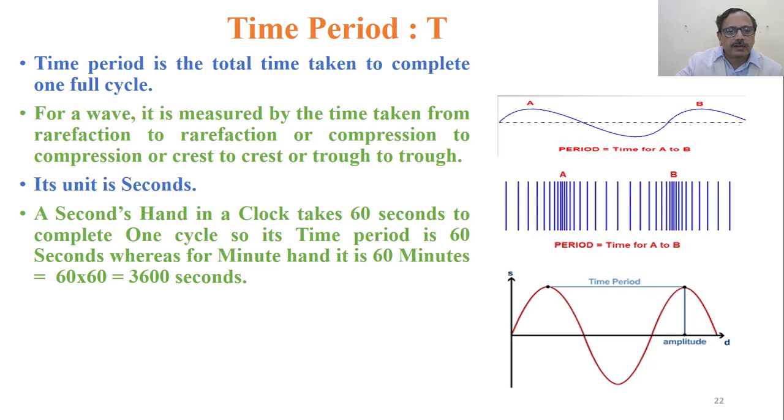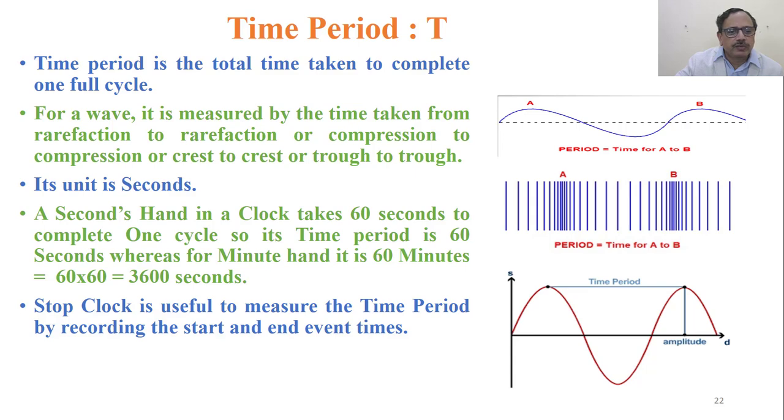Whereas a minute hand, because it moves slower than the second's hand, takes 60 minutes. That means 60 into 60, that is 3600 seconds. It takes longer to complete one cycle. So the time period for the minute hand is much higher than the time period for the second's hand.